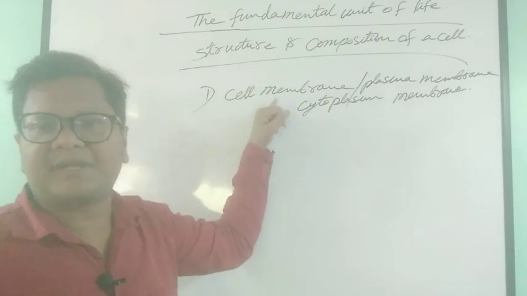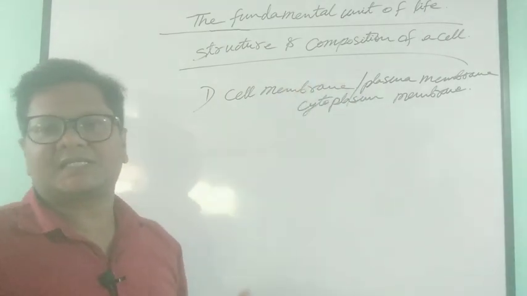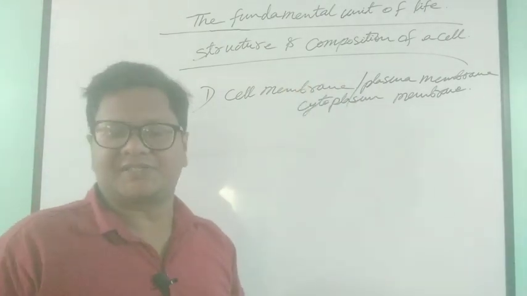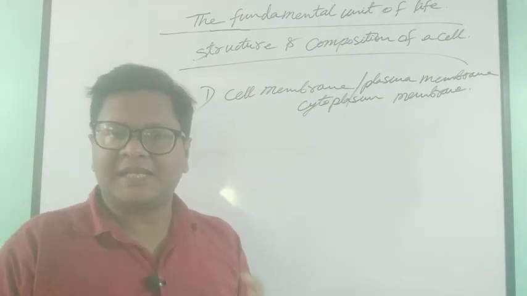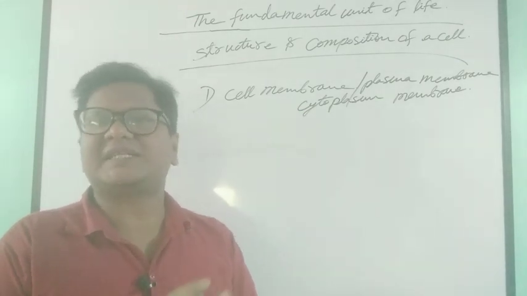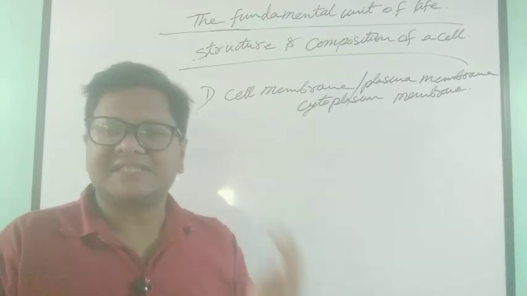See, cell membrane or plasma membrane is a layer which is porous in nature. Porous means a layer through which water can percolate or pass easily.